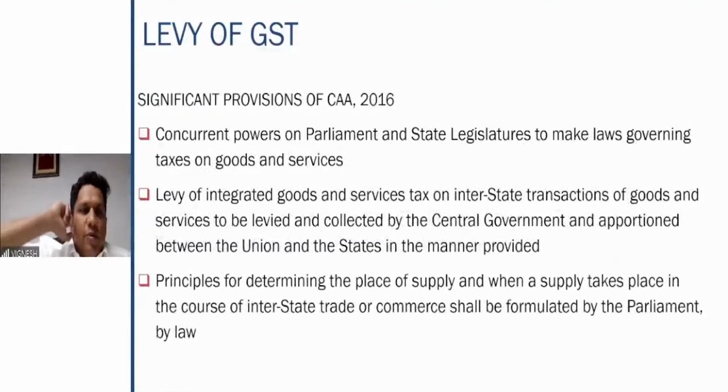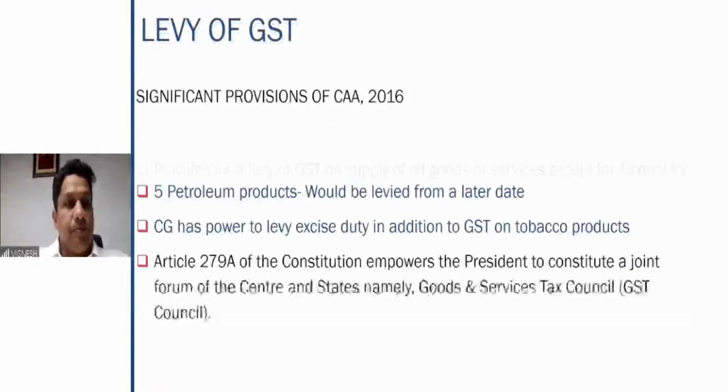So, significant provisions of the Constitutional Amendment Act 2016. As I told you, concurrent powers for both the central and the state legislatures to make laws governing the tax on goods and services. Levy of integrated GST on interstate sale is to be levied and collected by the central government, apportioned between the Union and the states. Principles for determining the place of supply, and where a supply takes place in the course of interstate trade or commerce, shall be formulated by Parliament by law.